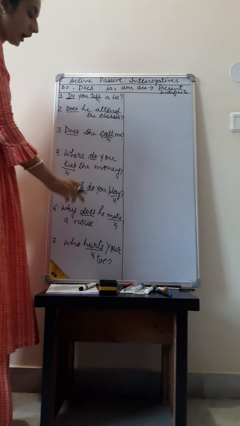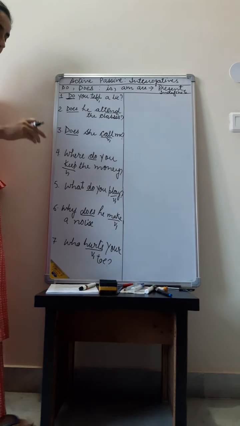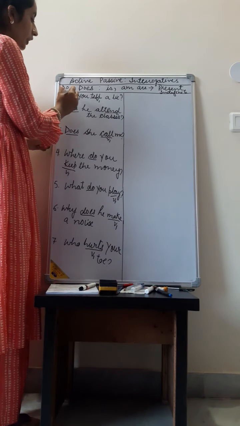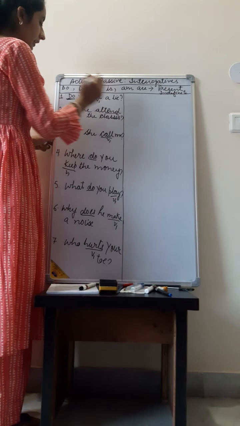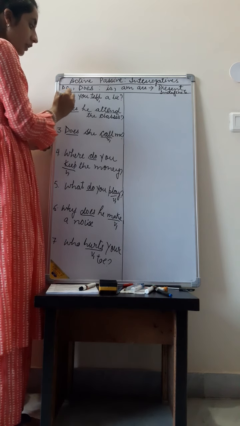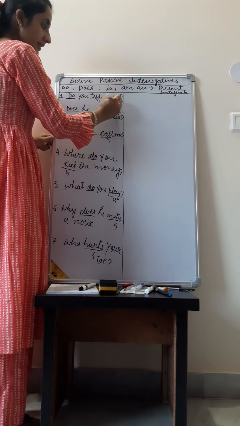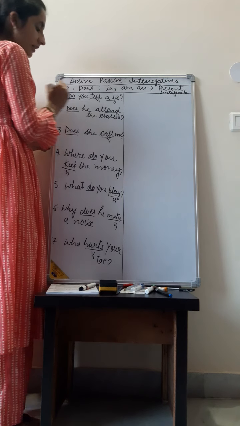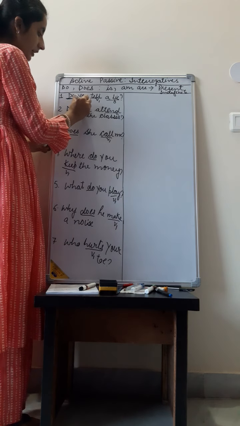So we will learn how we can change these sentences. We will start with the first example. Do you tell a lie? A lie is the object. You is the subject.